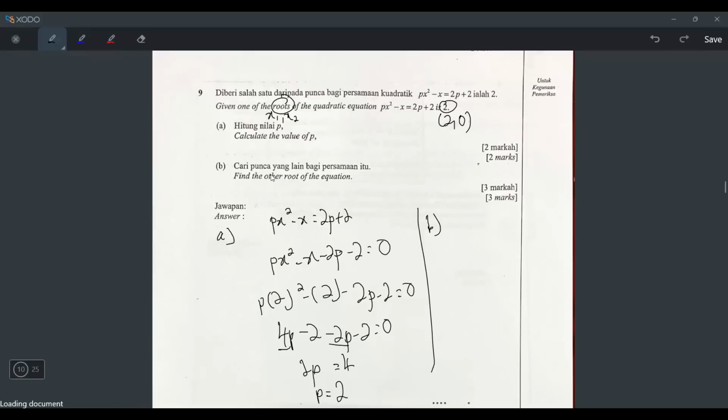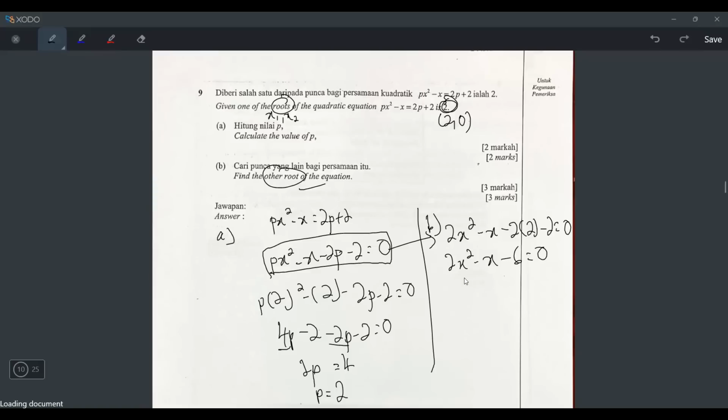For question B, find the other root of the equation. So 2 is just one of the roots. Then what's the other root? Well, it's very easy, because you know p is 2 already, right? So you look at this equation and write it again, but this time you substitute p as 2. So 2x squared minus x minus 2p, which is minus 4, minus 2, is negative 6, equals 0. Then I try to factorize using the calculator and I will get 2 answers. Confirm one of the answers will be 2, because I already know one of the roots is 2. But they want the other one. So let's press. Is there one correct answer?